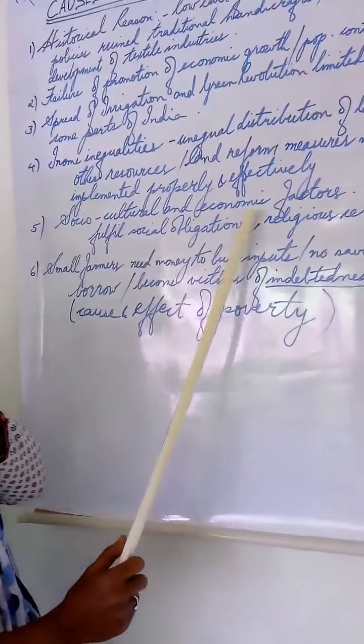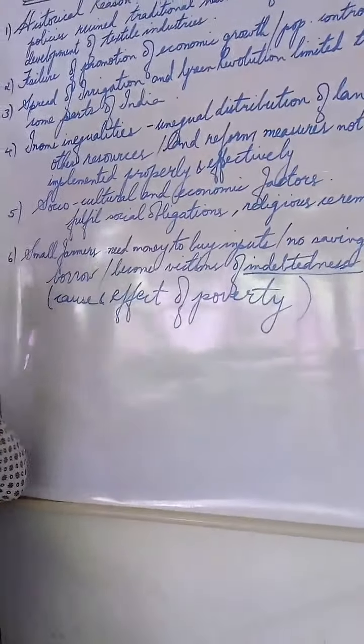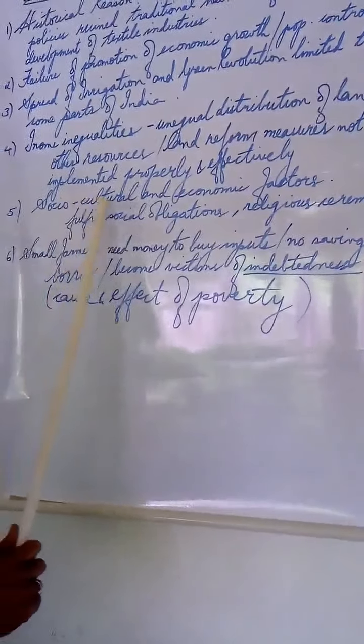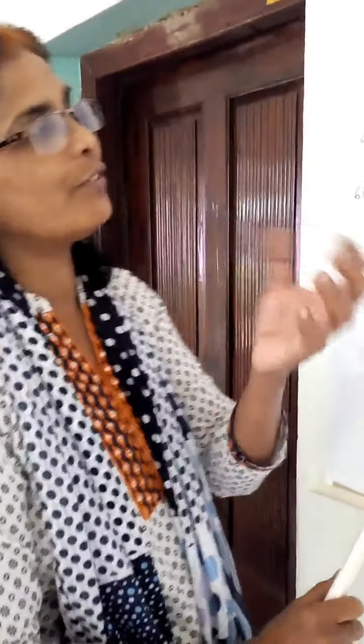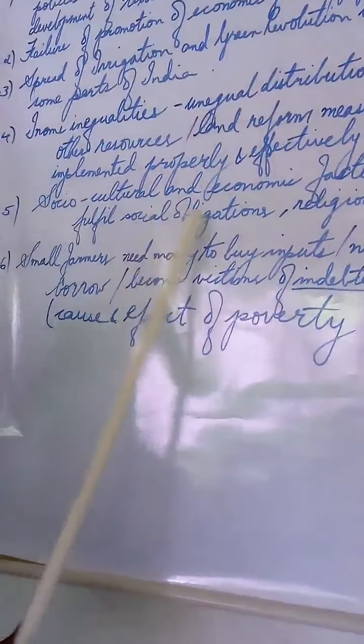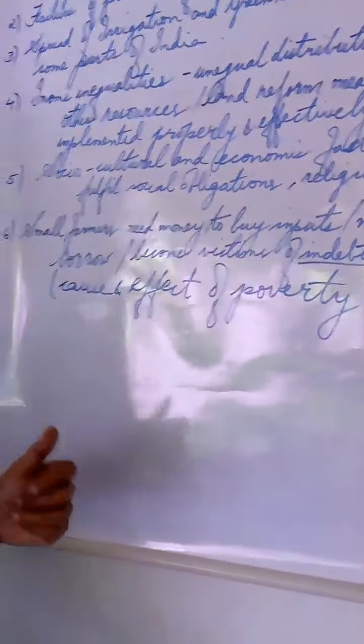Then we have social, cultural and economic factors. Socio-economic means what? We tend to spend a lot of money on various cultural heritage. Then we spend a lot on economic factors also, money matters also.